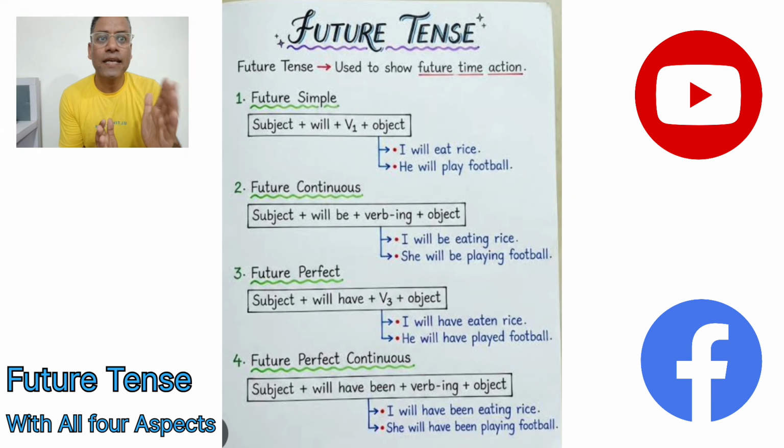Then the second thing is that we need continuity in the tense, so we require another verb and put it in the progressive form, that is the ing form. So we can say, I will have been eating. So here our future perfect continuous completes. Then we put the object to it: I will have been eating rice.